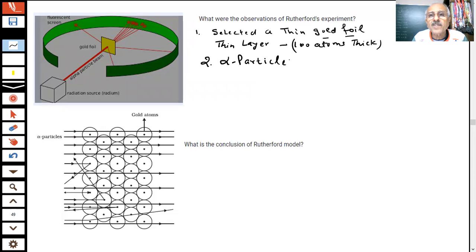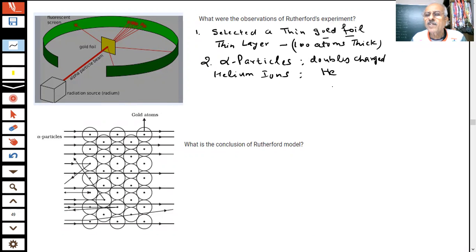Alpha particles, I am saying, were chosen by him. Alpha particles are, student, doubly charged helium ions. Helium ions. Student, have you heard the name of helium? Tell me. Yes or no? Are you aware of helium? Students, tell me. Yes, sir. What is the symbol of helium? Tell me. How do you represent helium in chemistry?